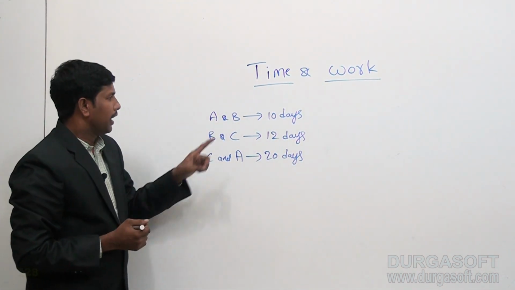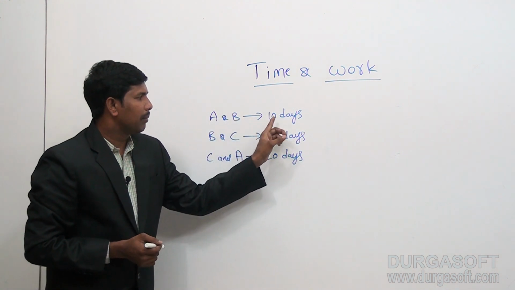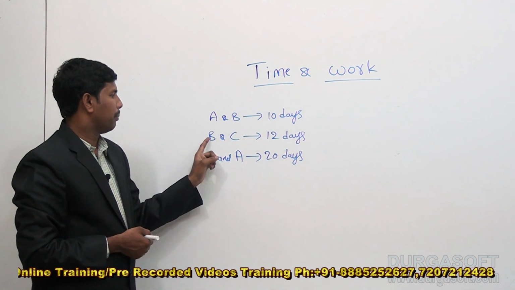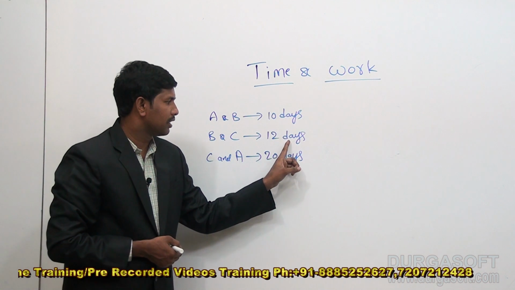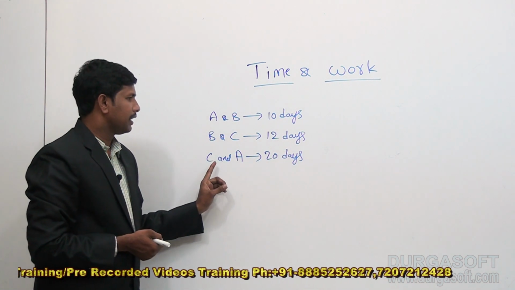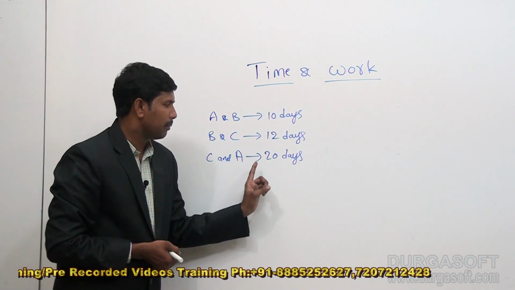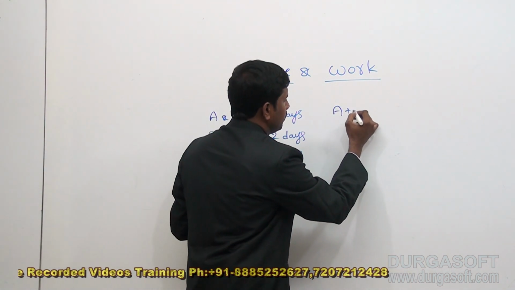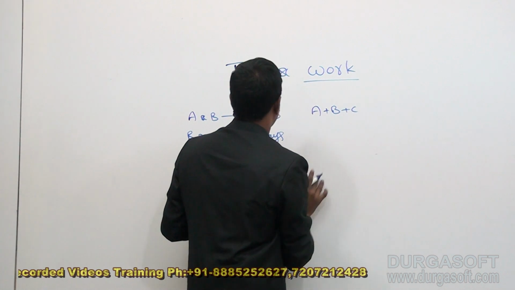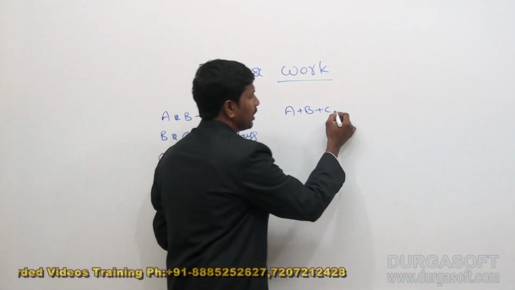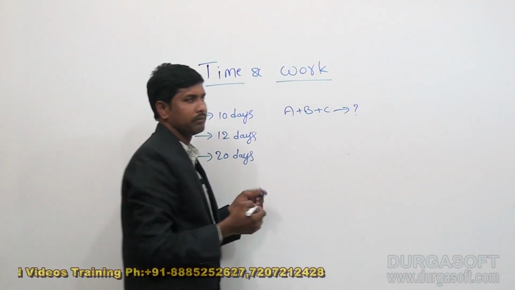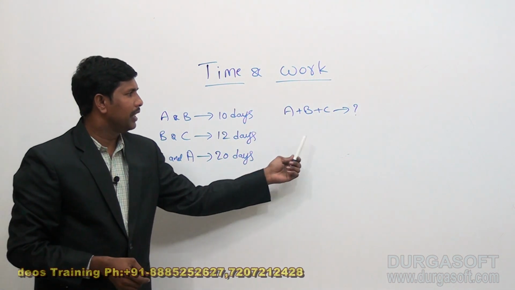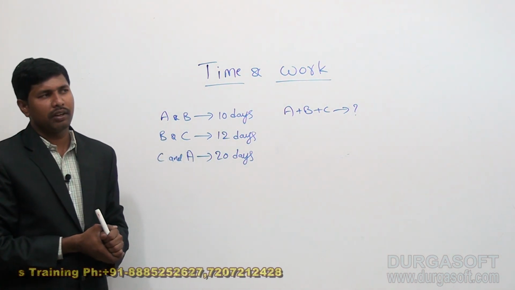The question is, A and B together can complete a task in 10 days, B and C can complete the task in 12 days, and C and A can complete the same task in 20 days. Now, if A, B, C all together work as a group, then how much time do they require to complete the same work?